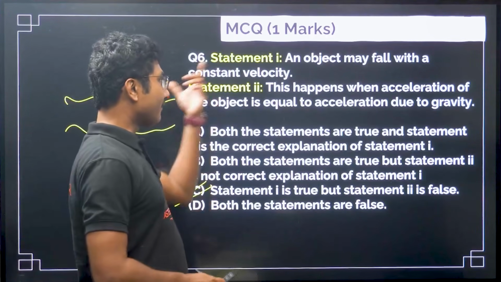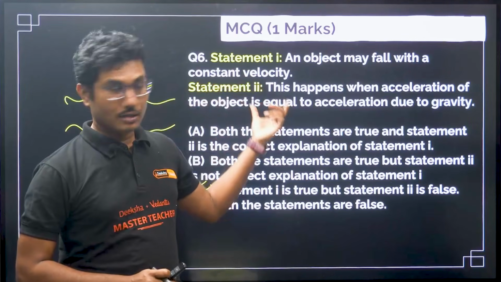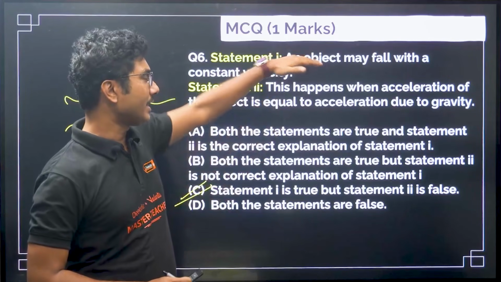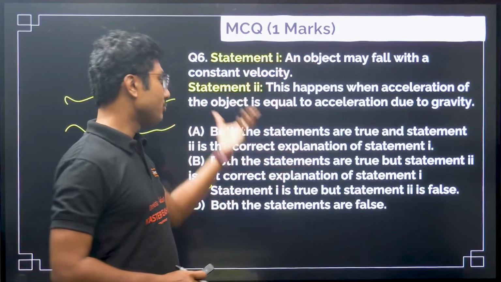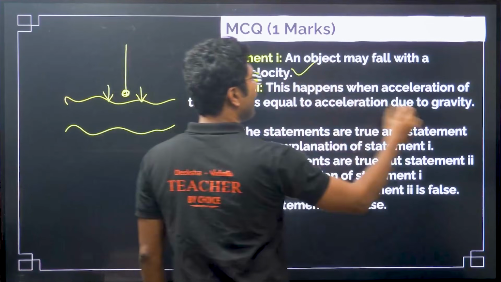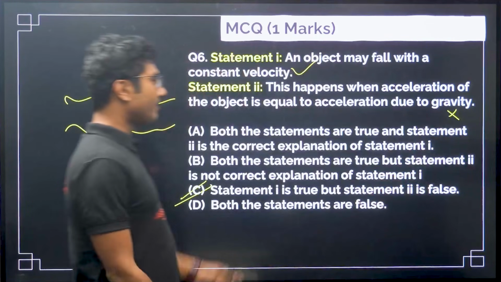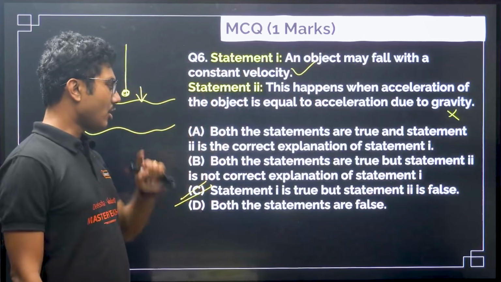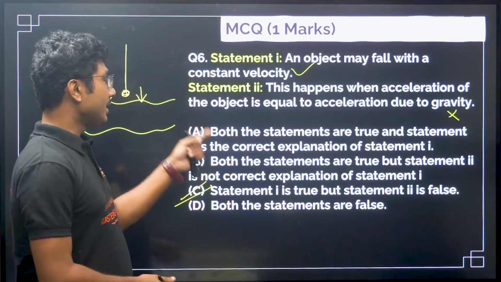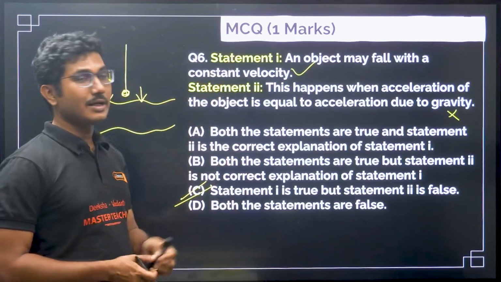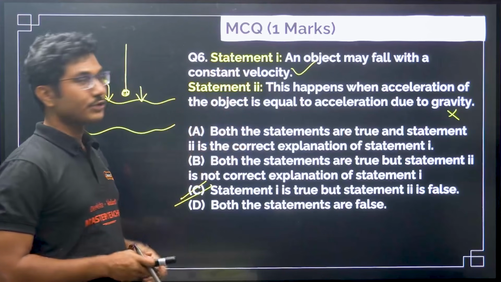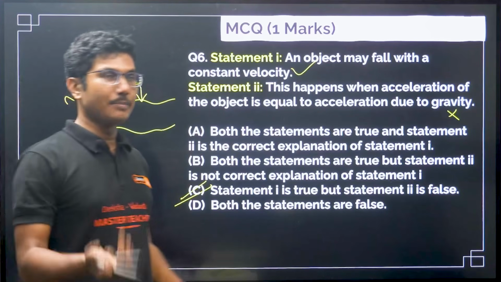So after you identify the cause and the reason, or effect and the reason, then you have to choose the correct option. In this case this is a correct statement, but this is not a correct statement. If both statements are false, then D would have been the correct option. If they both are correct but not the correct explanation, then option B. If correct explanation, then option A. This is how the question is framed.